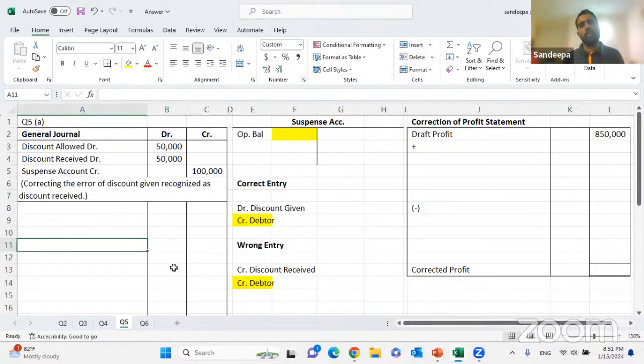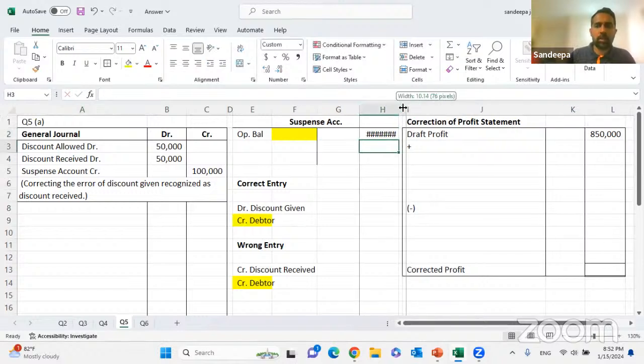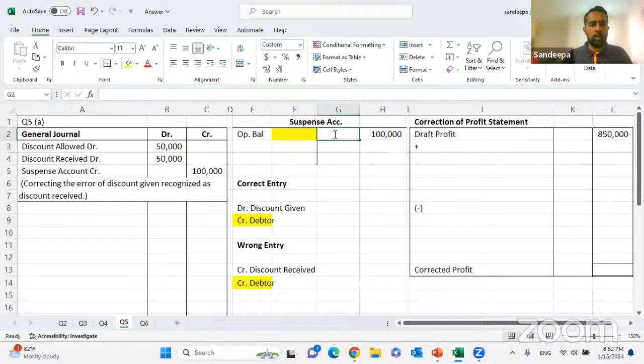Right? Then don't finish here. You have to complete the suspense account and the profit statement. Suspense account will be credited 100,000 as discounts. Write discounts there. Right? Discounts. Now, what goes to the profit statement?